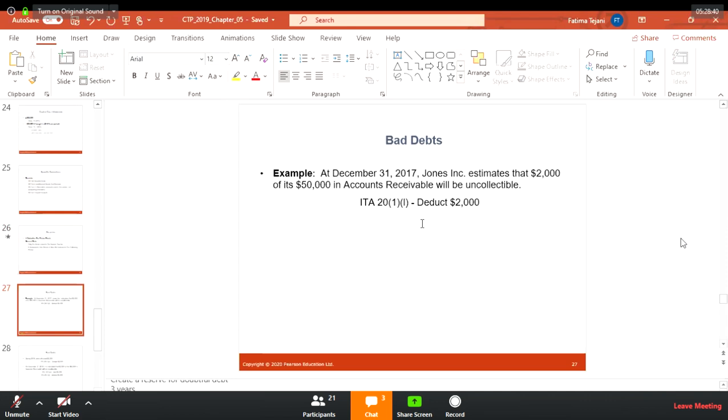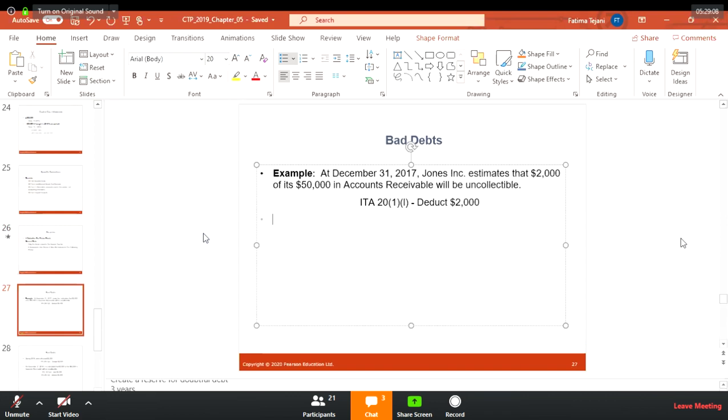It's uncollectible in the sense that it is doubtful debt, an estimate. So as per Income Tax Act section 21, subsection 1, in that particular year, when you're filing the income tax, you deduct $2,000 from that year.